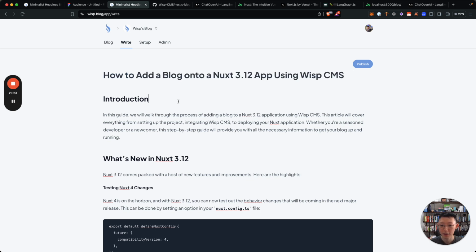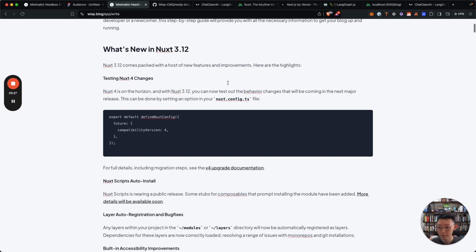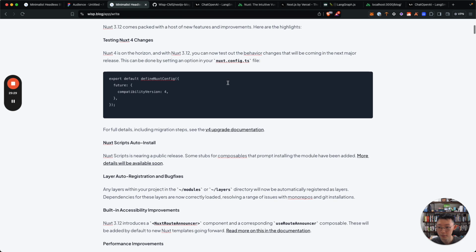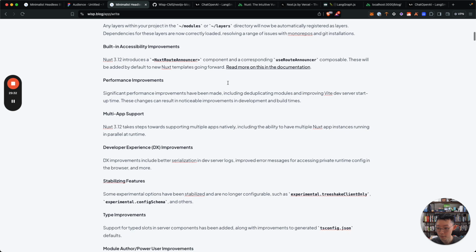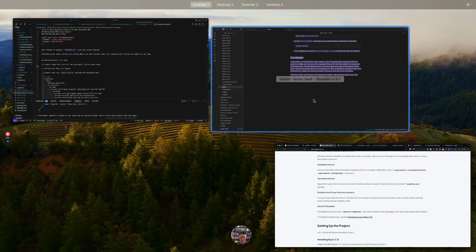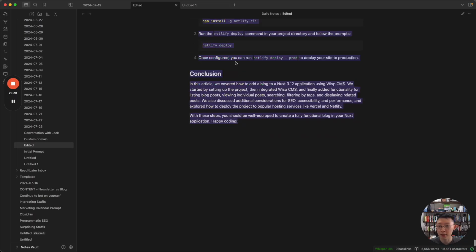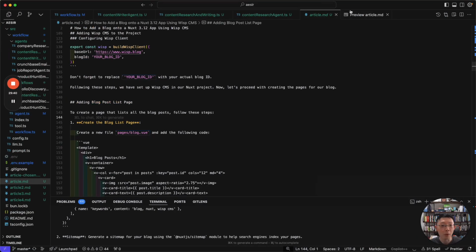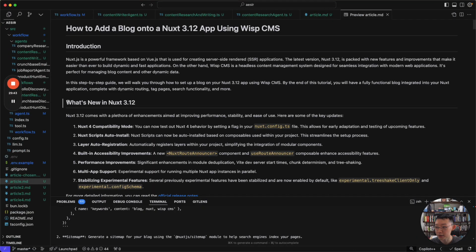Okay, so how to add a block onto... okay, this is interesting. But I actually like the new one more, the section on what's next. So I'm just going to copy this.